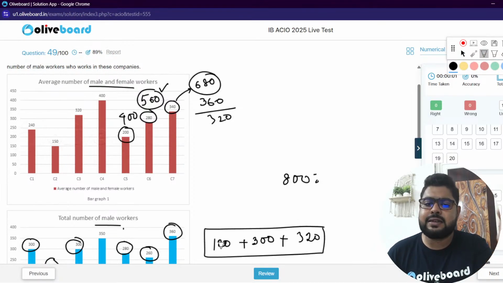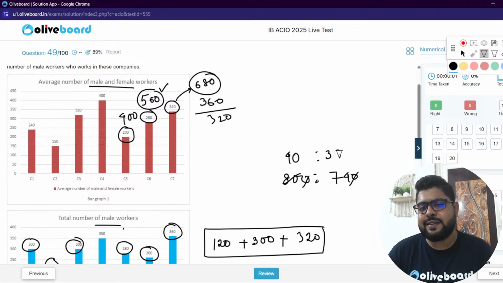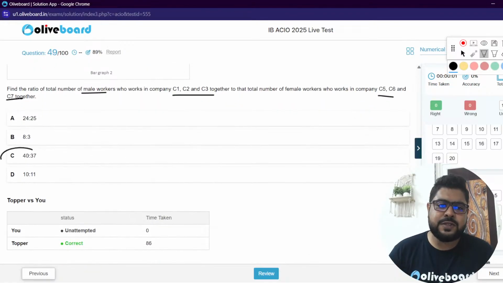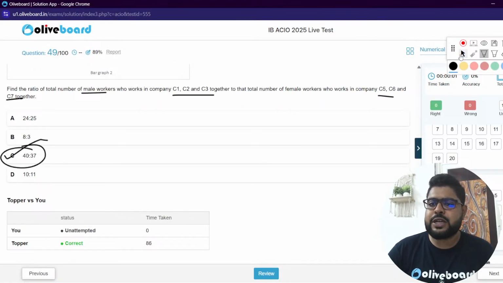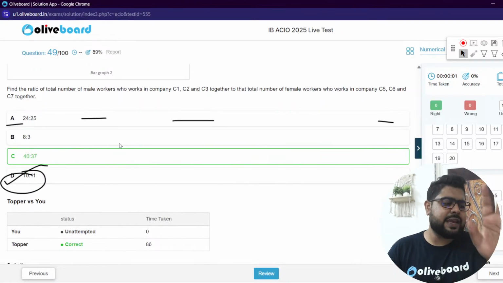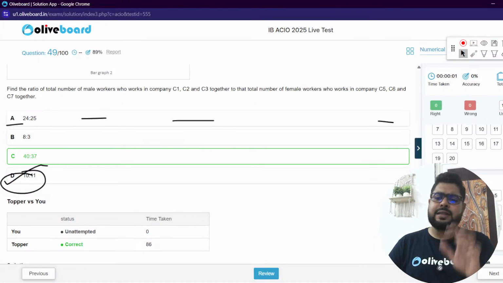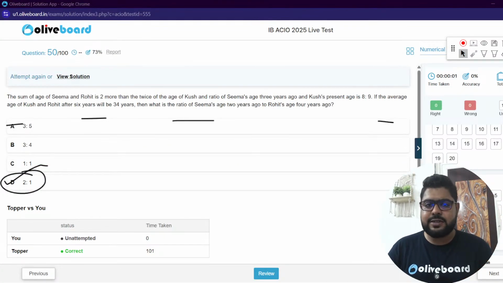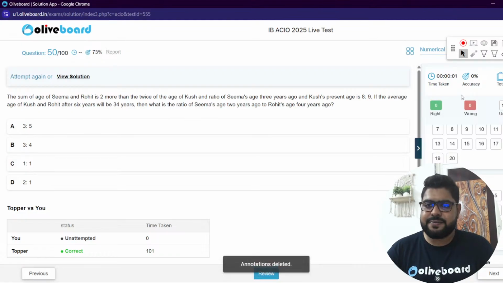300, 300, 600, 700, 740. Zero, zero gone. 40 ratio 37 is the answer. Check the options: 40 ratio 37. You see option number C is the answer. Not very calculative, not very time taking, nothing of that sort, sir. Perfect. Moving on, sir.